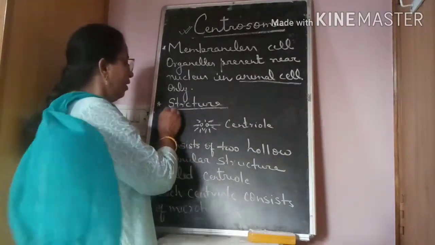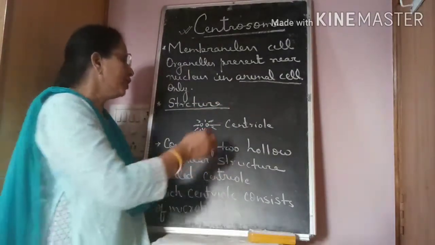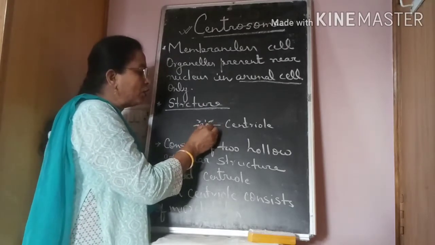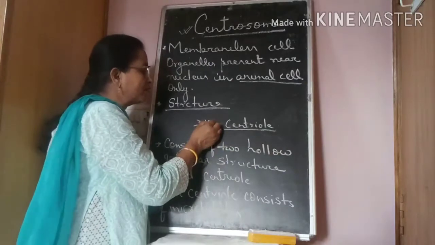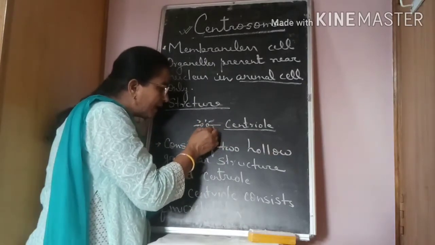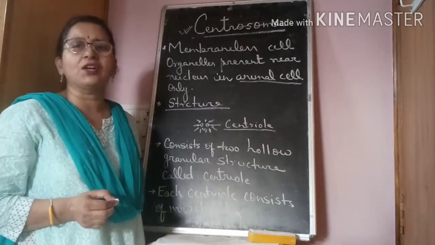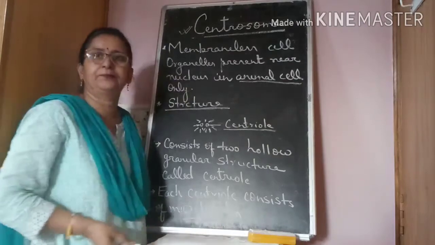Now, look at its structure. When you see its structure, you will find it consists of two hollow particle-like structures called centriole, which is surrounded by ray-like structure. You can see in the diagram. Actually, centriole consists of microtubule.